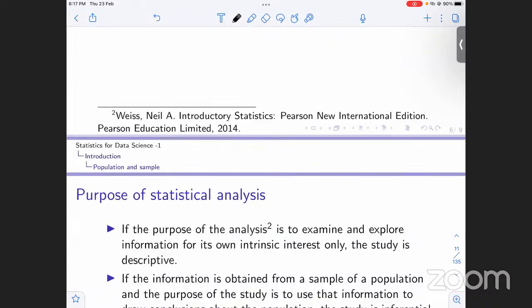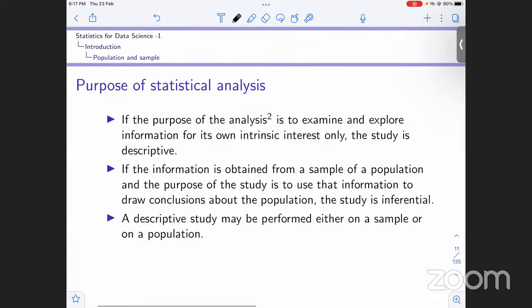Now, a descriptive study may be performed either on a sample or on a population, because a sample will also have some data values that are intrinsic to it only. We can calculate its mean, its median, and its mode. So descriptive study we can perform either on the sample or on the population.